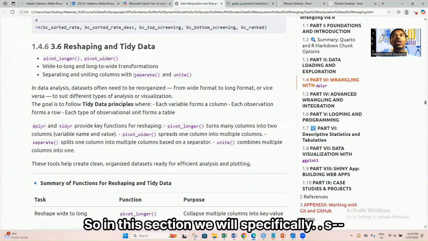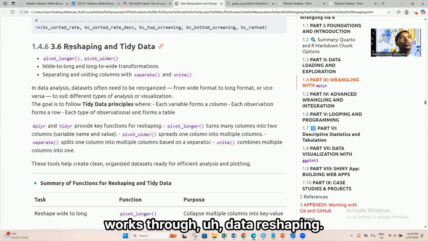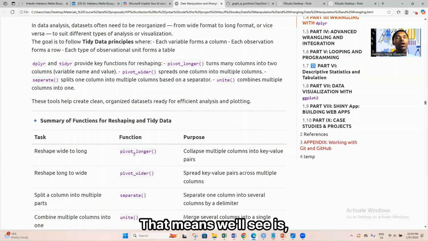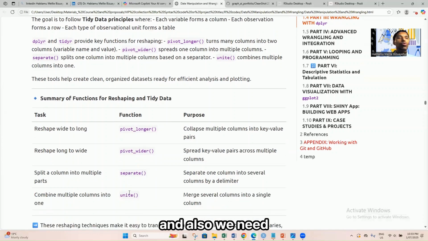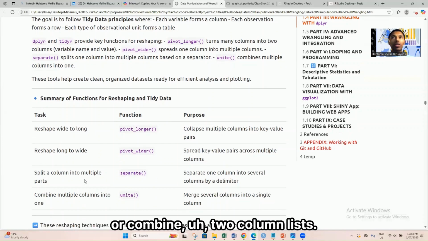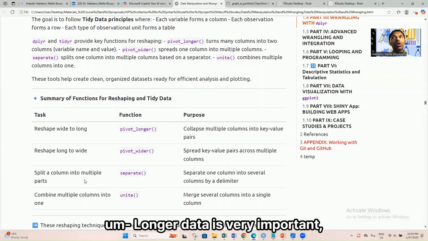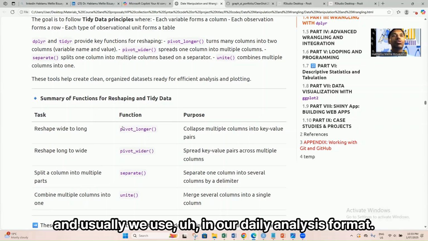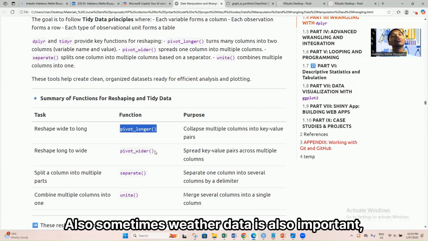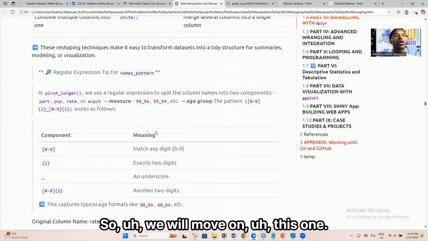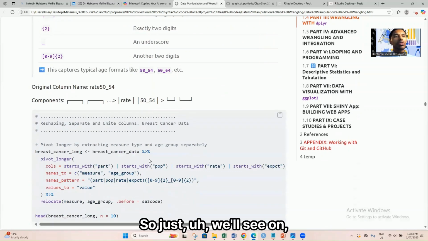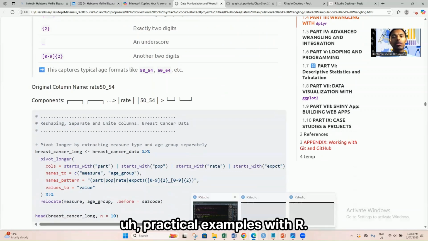So in this section, we will specifically walk through data reshaping. That means we will change the data into a longer format, as well as into a wider format, and we also need to split columns or combine two columns. So we'll see how to combine, how to separate, and how to get data into different formats. Longer data is very important, and we usually use it in our daily analysis. Also, sometimes wider data is important for doing some statistics. So we will move on to practical examples with R.